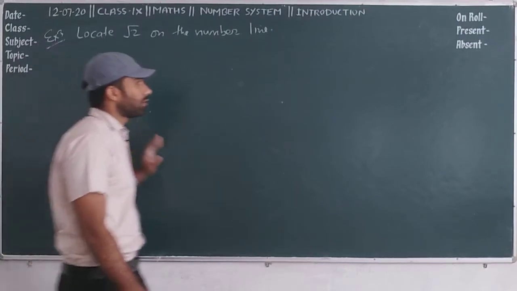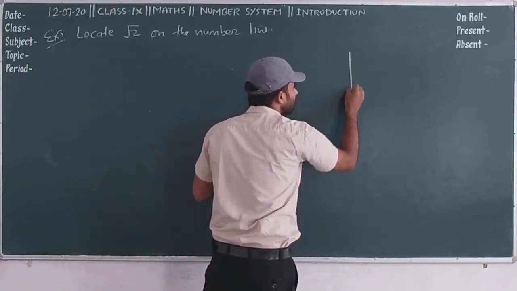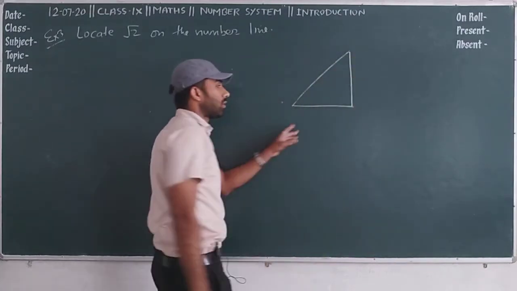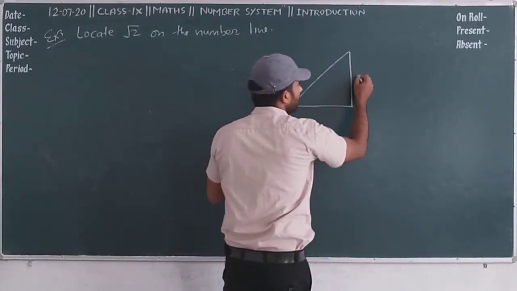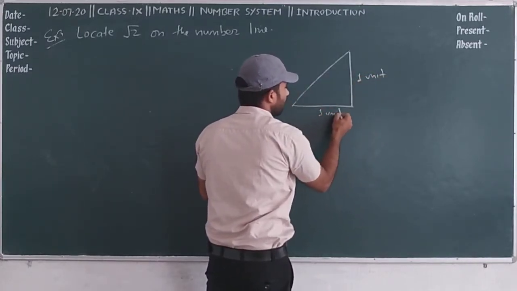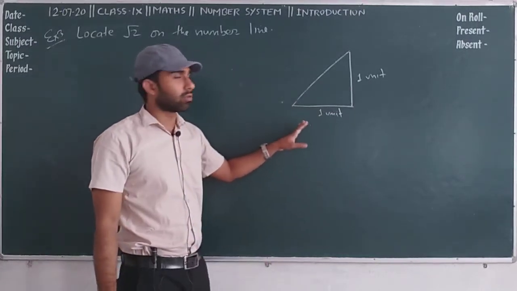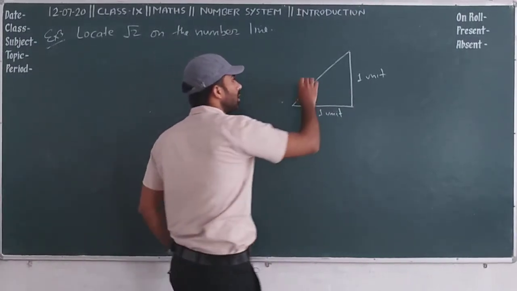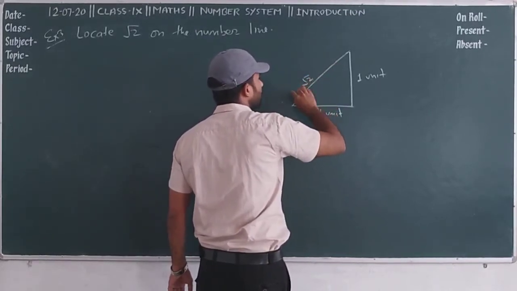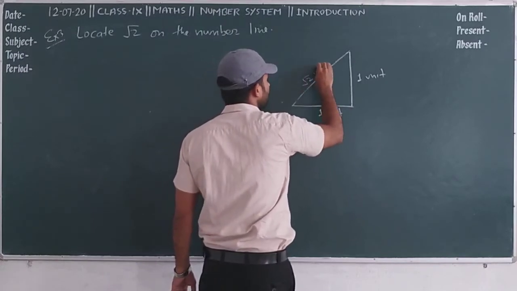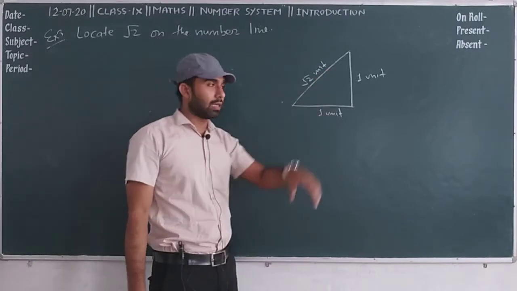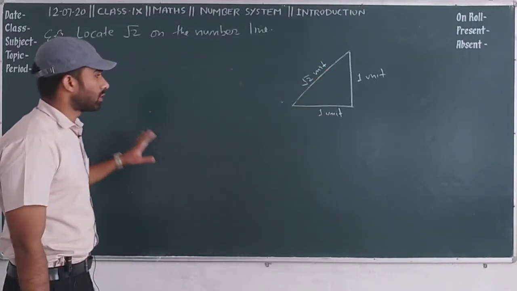If we consider any right angle triangle where the perpendicular and the base are only 1 unit, and when you apply the Pythagoras formula on it, you will get the hypotenuse as under root 2 units. Now this hypotenuse is the required length.